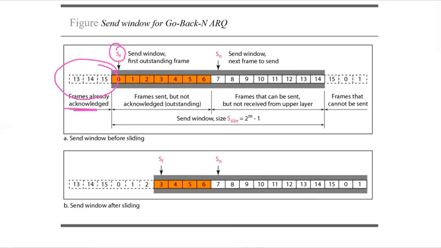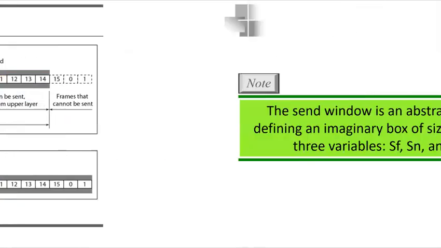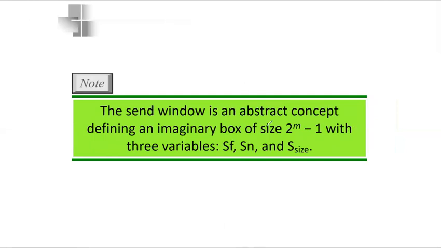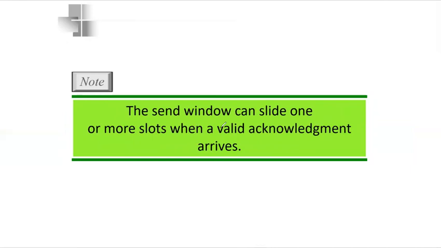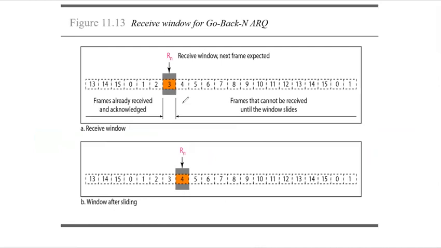So let's move further. So the send window is an abstract concept defining an imaginary box of size 2 power m minus 1, okay, with 3 variables SF, SN and the size. Now the send window can slide one or more slots when a valid acknowledgement arrives. Now, what will happen in the receive window? So, receive window makes sure that the correct data frames are received and the correct acknowledgement is sent. The size of the receive window is always 1.